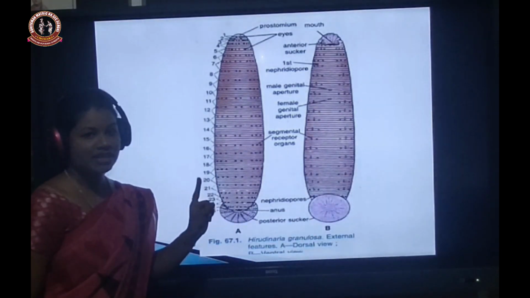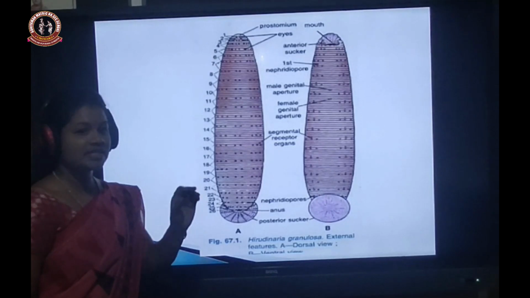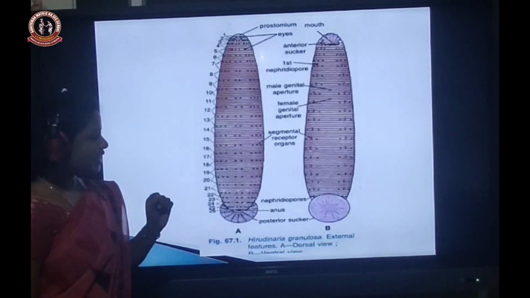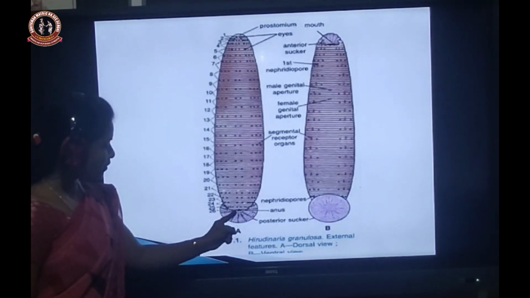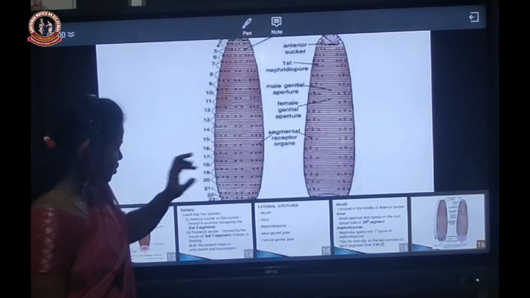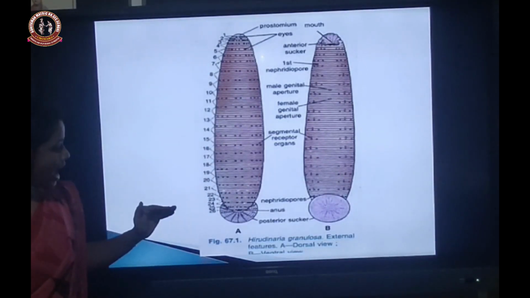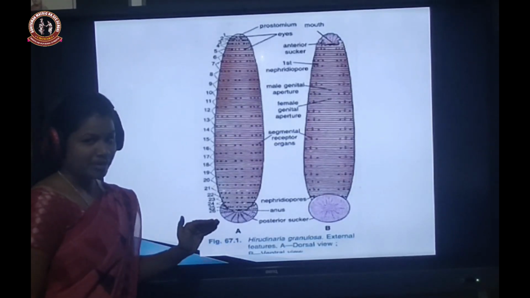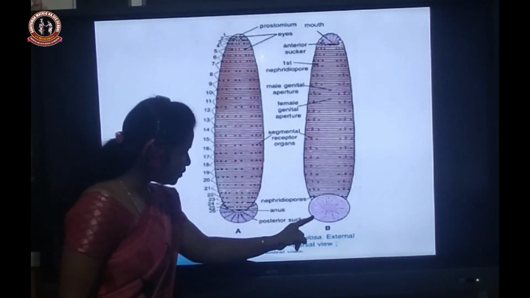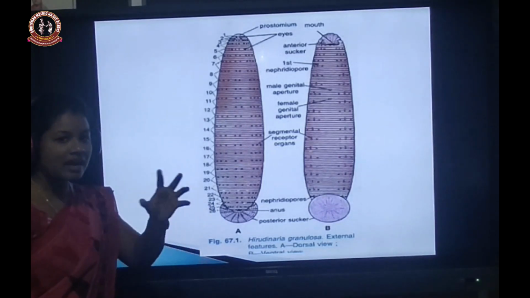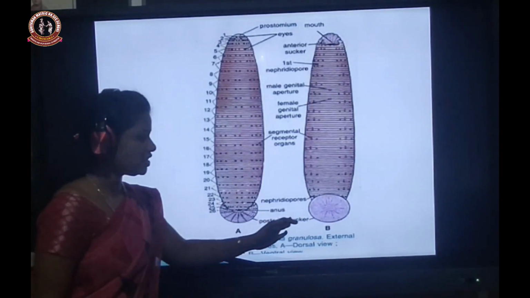Where it is present, I have already told you, the body totally consists of 33 segments. The 26th segment is elongated in shape, while the others are normal. Apart from the 26th segment, the 27th to 33rd segments are covered by the posterior sucker.